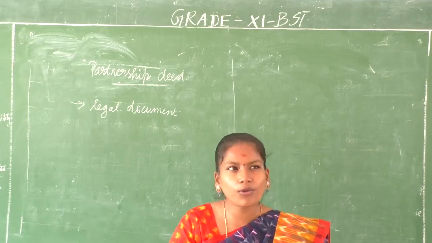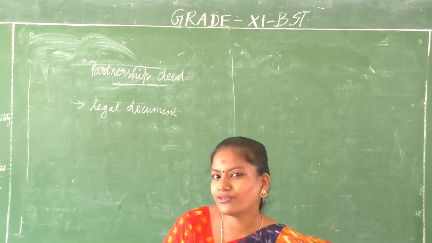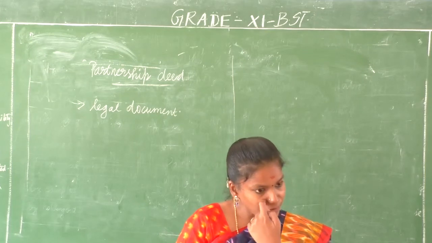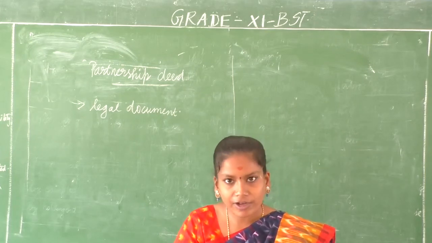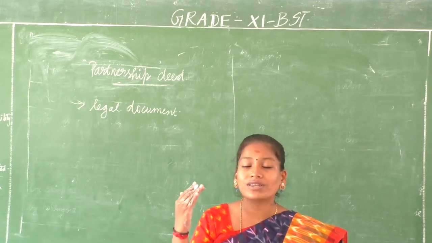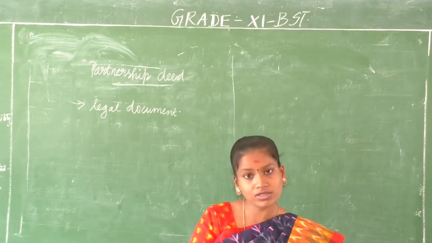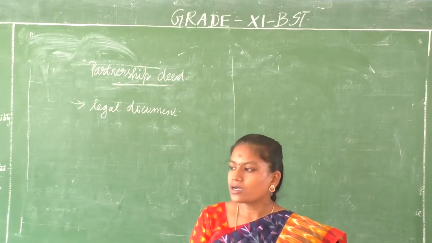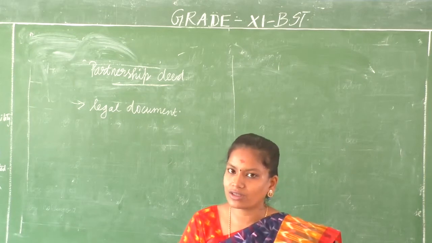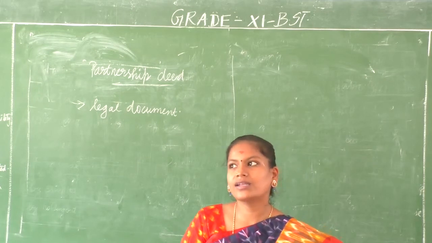Because unlike sole proprietorship and joint family, people who come together to do the business are individuals. We don't know who might change at any point of time. So it is essential for us to know why we have come together as partners, what our common objectives are, what capital each one of us is going to invest, what our roles and responsibilities are, and how much percentage of profit and loss will be shared among each other. Everything has to be put in writing and in a clear format.